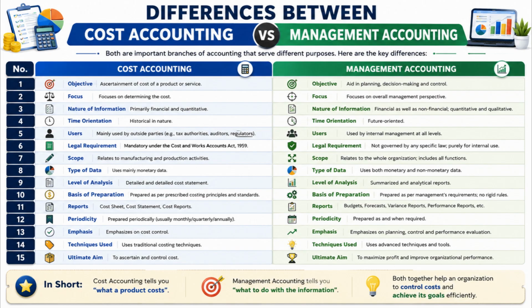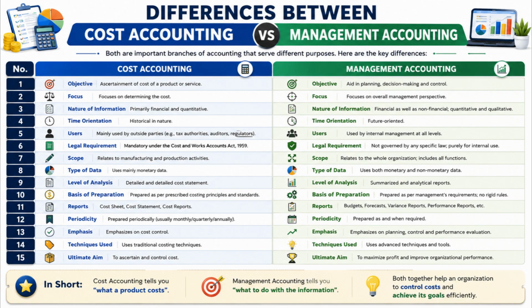Number 13. Cost accounting mainly emphasizes cost control and cost reduction, whereas management accounting emphasizes planning, control, and performance evaluation. Number 14. Cost accounting generally uses traditional costing techniques, whereas management accounting uses advanced management tools and techniques. Number 15. The ultimate aim of cost accounting is to determine and control costs, whereas the ultimate aim of management accounting is to improve organizational performance and maximize profit.